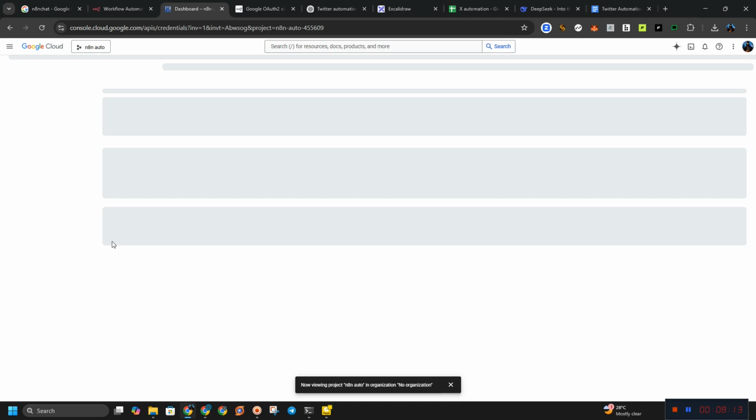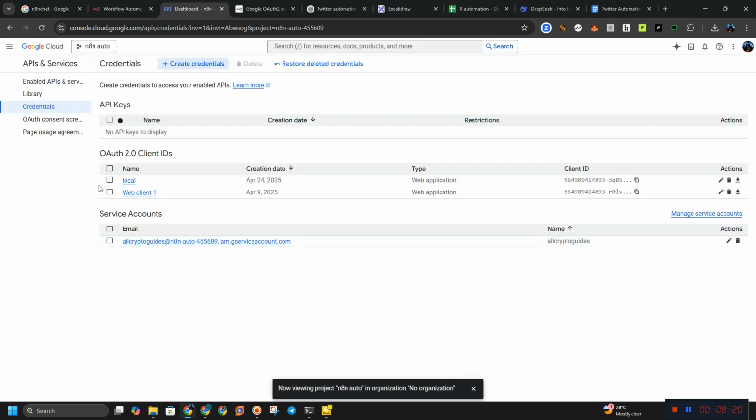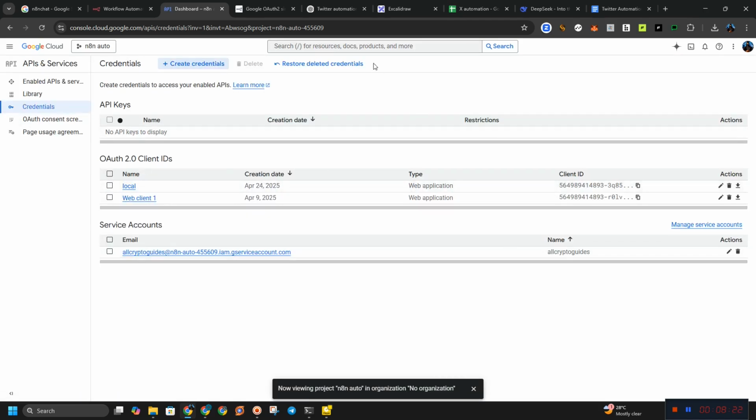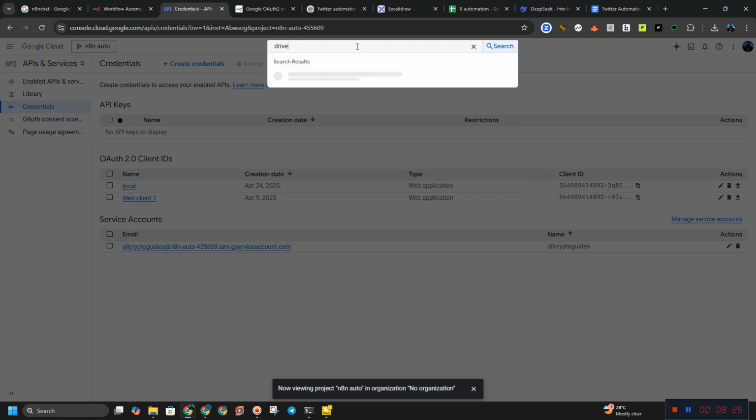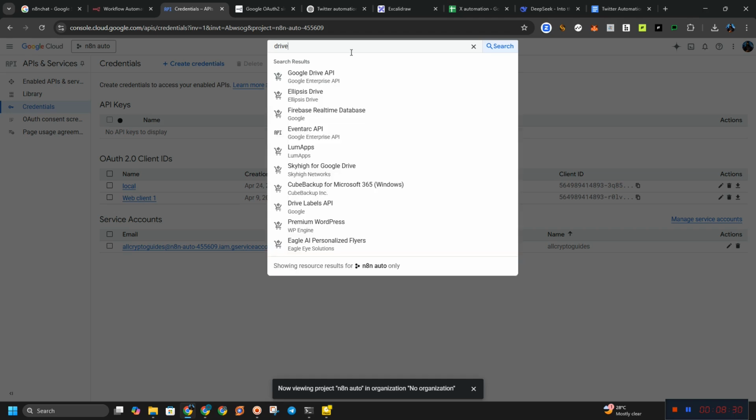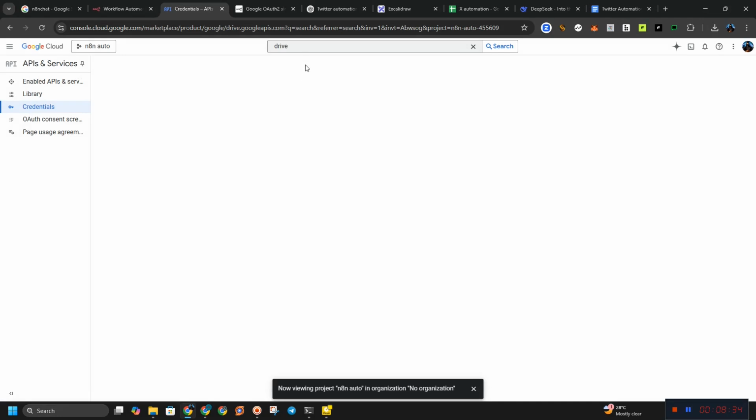And if you want to use it for another purpose, maybe for your YouTube account or any kind of search engine, you have to use this. Okay, so I'm going to click and search for the product. I'm going to search for Drive. As you can see, the Drive API, we are going to need that, and activate it.